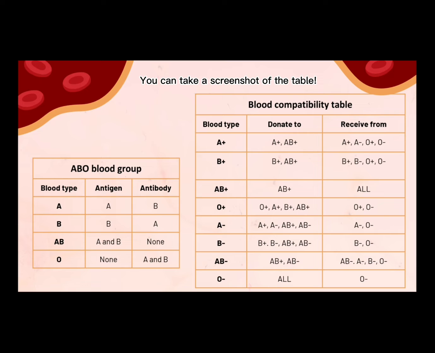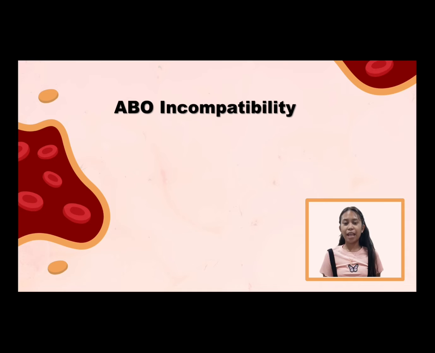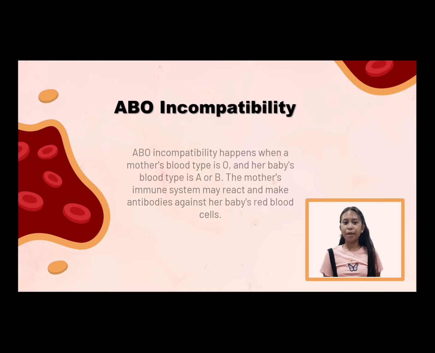The next slide will be presented by Lyra Kate. Thank you, Carl. Now, let's move on to blood incompatibilities in pregnancy. First, ABO incompatibility. ABO incompatibility happens when a mother's blood type is O and her baby's blood type is A or B.